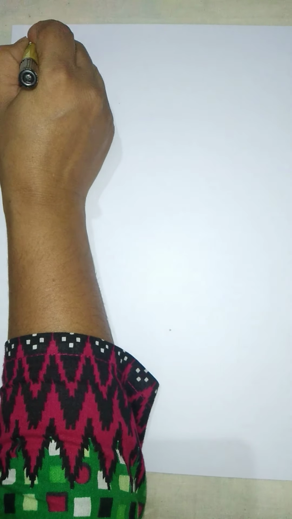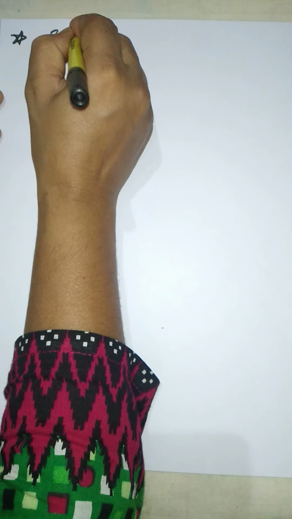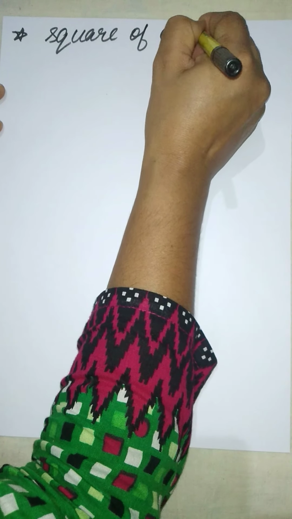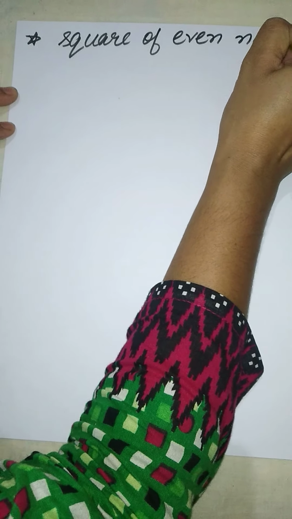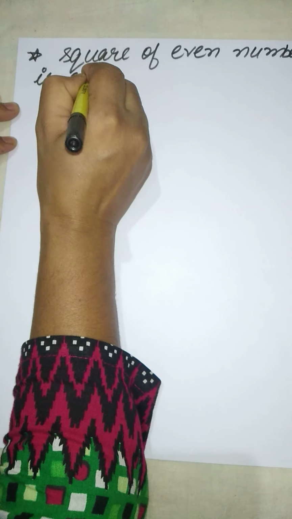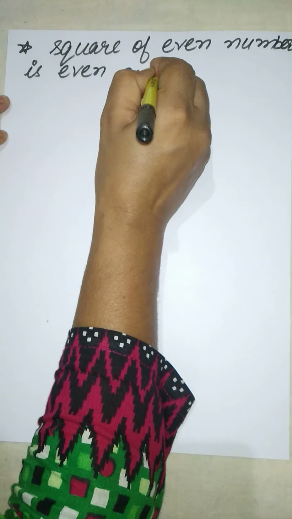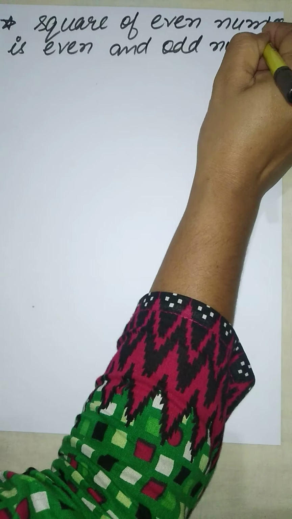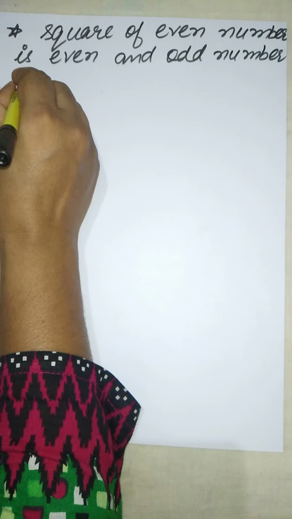Next one is square of an even number is even and square of an odd number is odd.